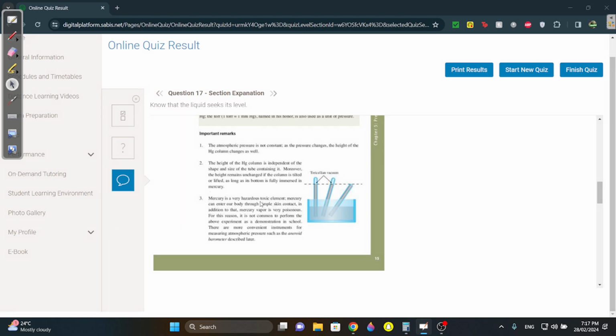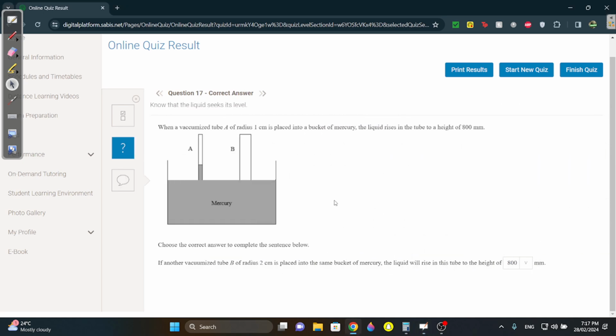Okay, and then they say mercury is very toxic, whatever. Yeah, they're saying it's toxic, but be careful. Here they're saying mercury down here. They're saying this tube of radius 1 centimeter is placed and it rises to a height of 800 millimeters. So this is 800.